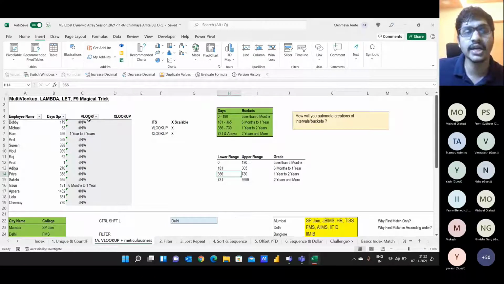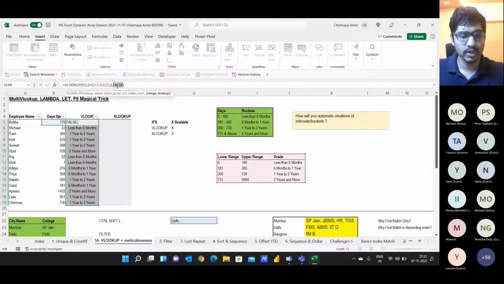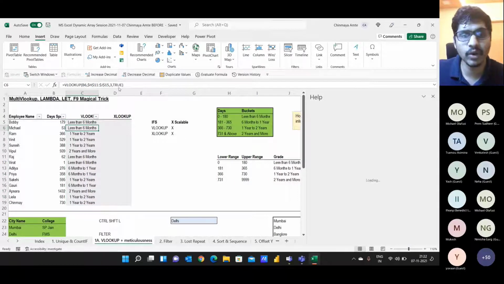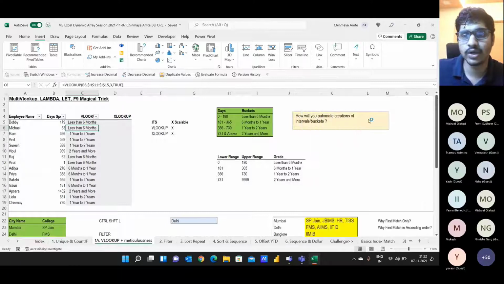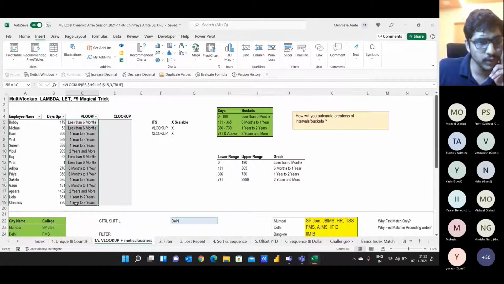It's not considering a range. But the moment I make it TRUE, all my formulas get automatically replicated because it's an approximate match. What Excel is doing is that between 0 to 180, it will be 6 months. Between 181 to 365, it will be this answer. So it's doing an approximate match. This is the solution with VLOOKUP.